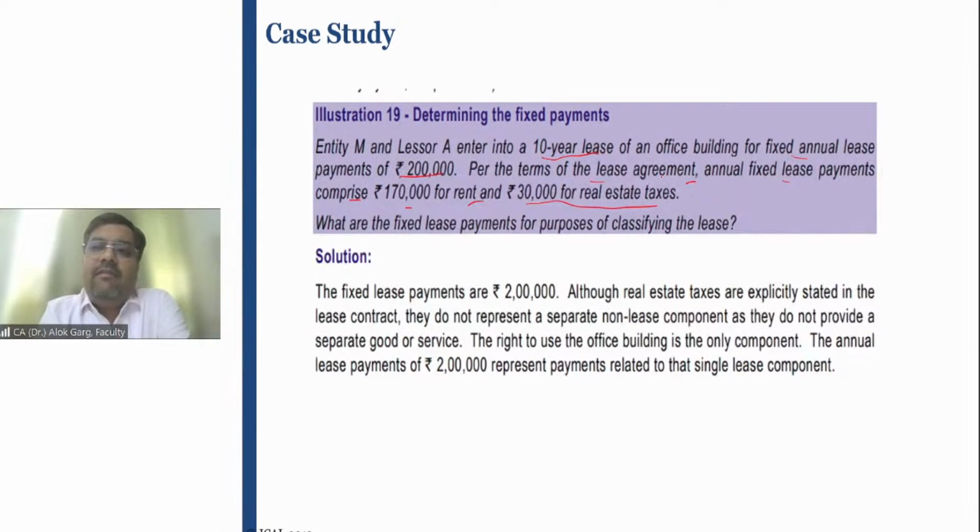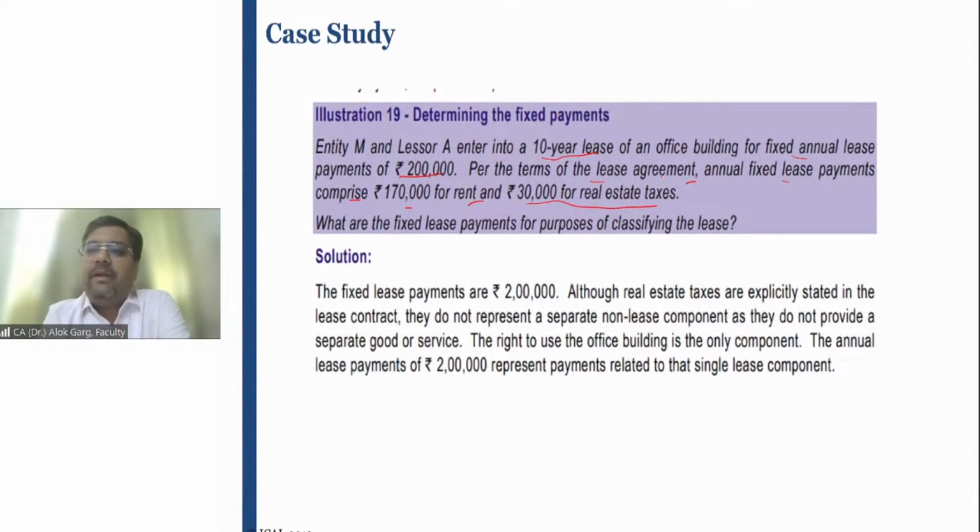The landlord is giving you a service of using that property, right? So whatever rental the landlord is charging is for using the house property. For the amount which the landlord is charging on account of taxes, the landlord is not giving any goods or services additionally. So it is not a separate lease component. It means the entire 2 lakh rupees is the lease rent.